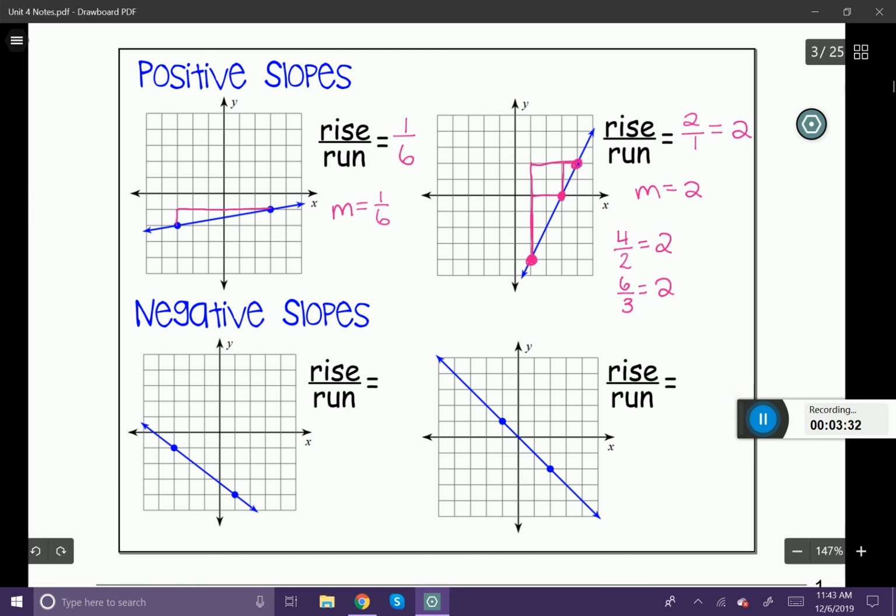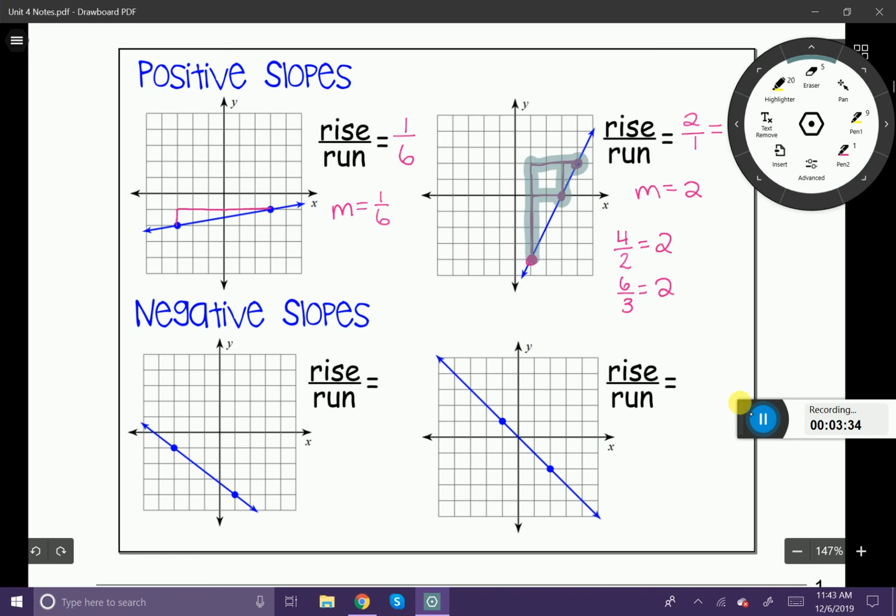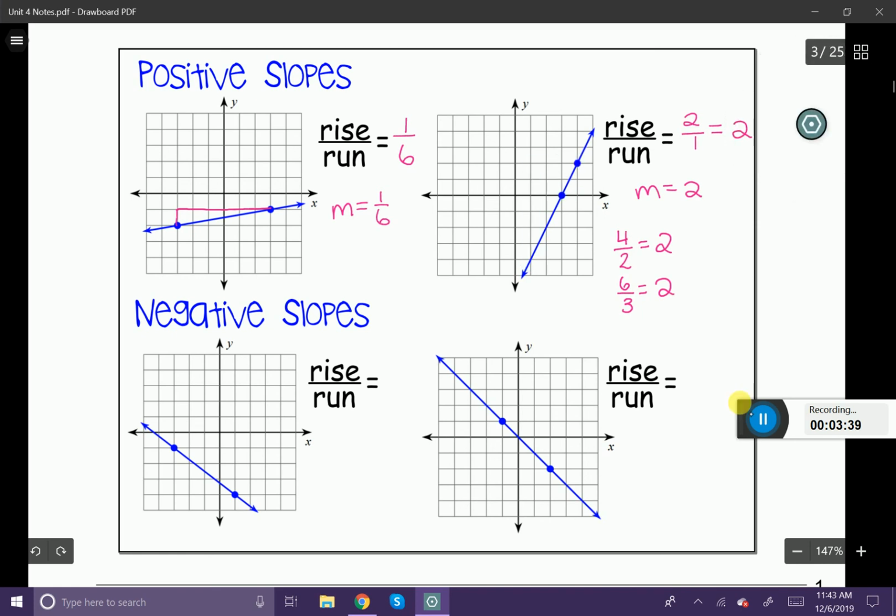I do want to make one more comment about the slope. For all of these examples, I have gone from the lower point to the upper point. I'm going to go the other way. So I'm going to start at this point here that I'm highlighting, and I'm going to rise to get to the other point. If I rise, you can see that I'm going down 2.